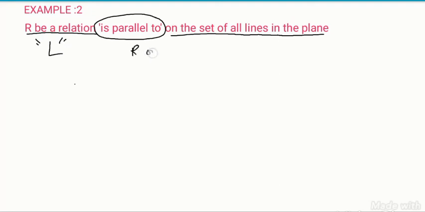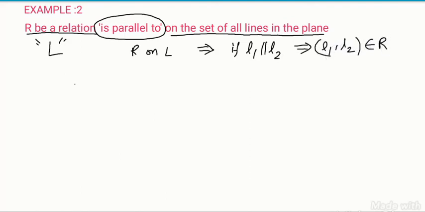R is a relation on L. If L1 is parallel to L2, then (L1, L2) belongs to the relation. So this is the statement given to us.